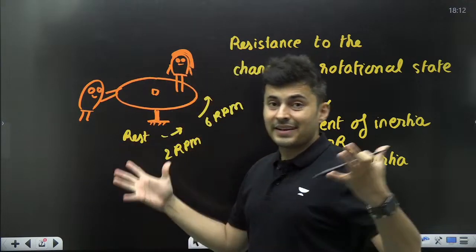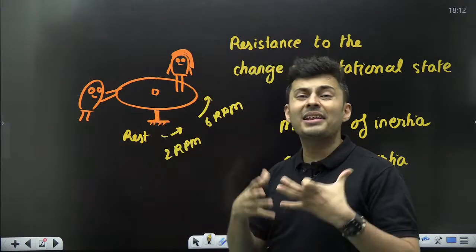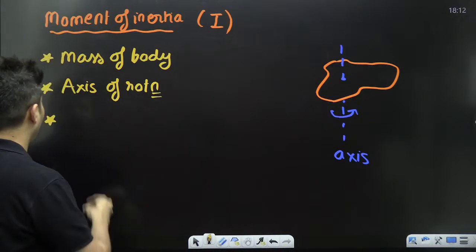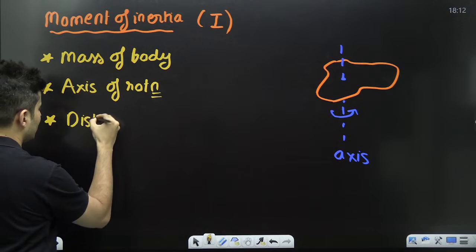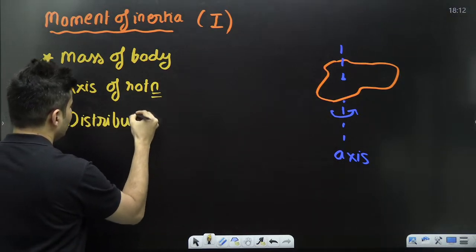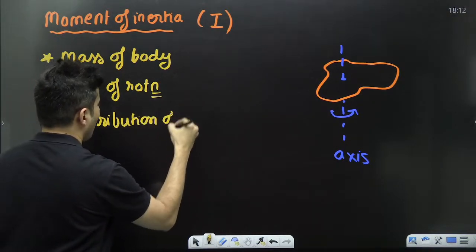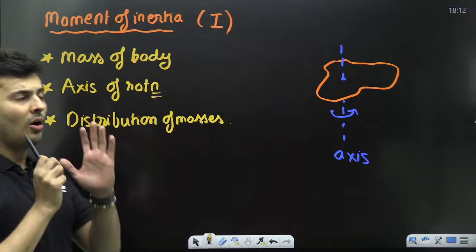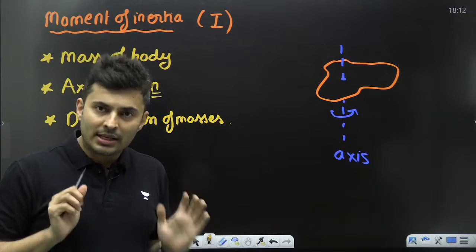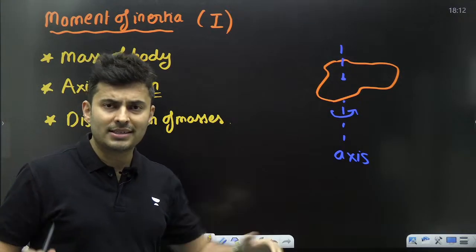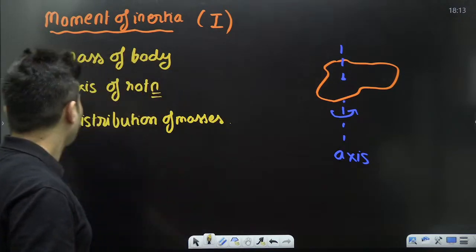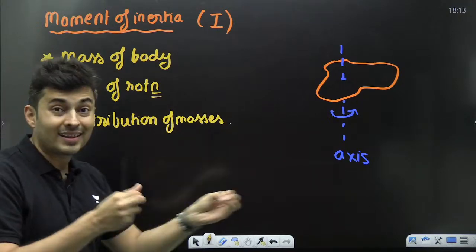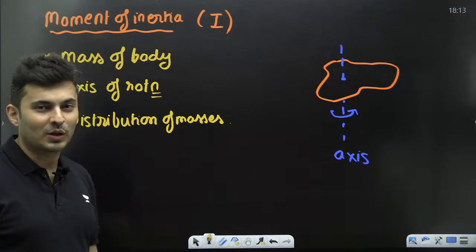Hence, I would say the resistance also depends on how far the masses are from the axis. That is basically called the distribution of the masses. These are the three things on which the moment of inertia of a body depends. Is that clear? Everybody with me on this? Cool. Give me a thumbs up. Okay, mass of the body, how you are rotating it, that means axis, and how far these masses are from the axis of rotation.